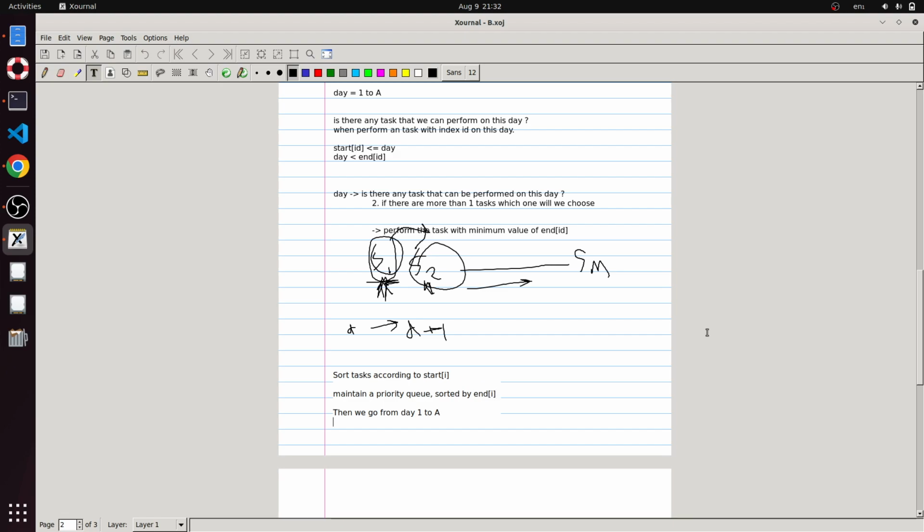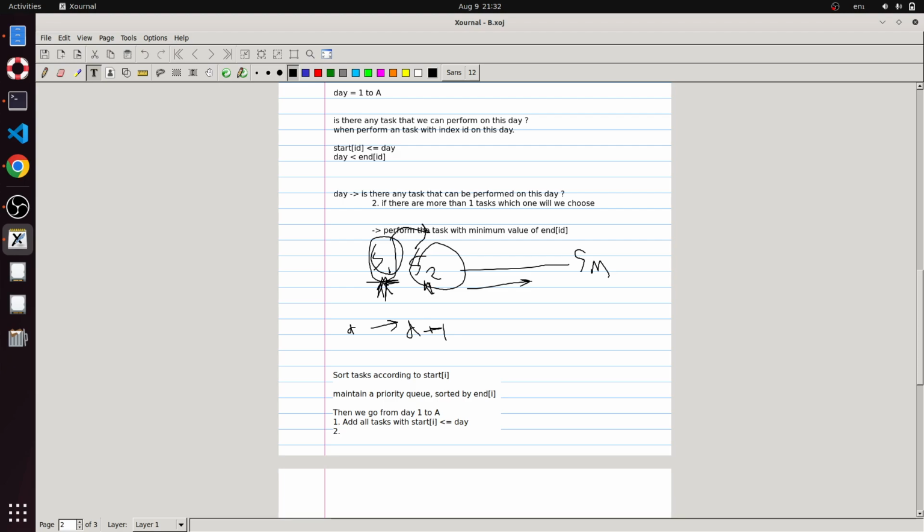Then for each day from 1 till A, the first step is to add all tasks with start of I less than or equal to this day.